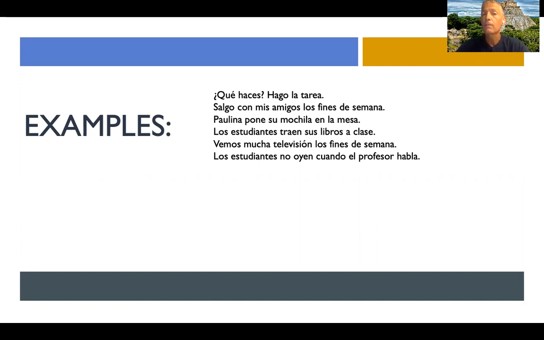Now, the verb ver means to see, like to see your friends, to see something happening. But when you use it with televisión and películas or programas, it is interchangeable with the verb mirar. Technically, mirar means to watch, and ver means to see. So when you say miro una película, you're saying I watch a movie. Veo una película literally means I see a movie, but they're interchangeable as far as your usage.